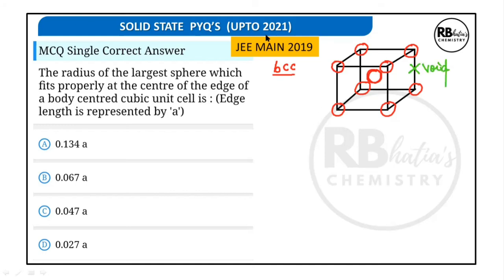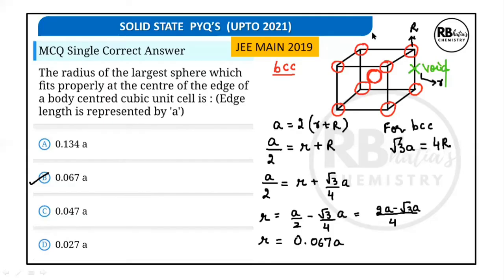And we can also understand from this that a is going to be equal to twice the radius of the void plus twice the radius of the atom. So a is going to be equal to 2r plus 2R, where small r is the radius of the void and capital R is the radius of the sphere.